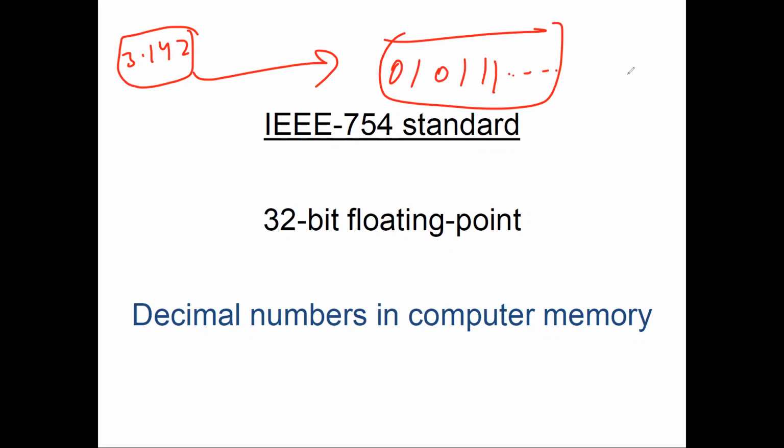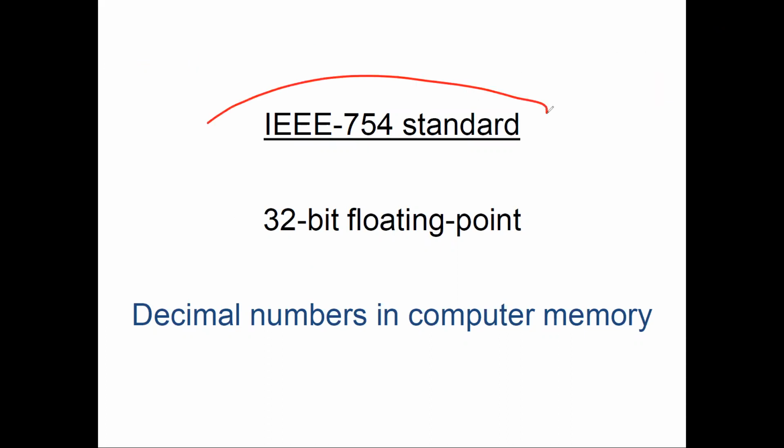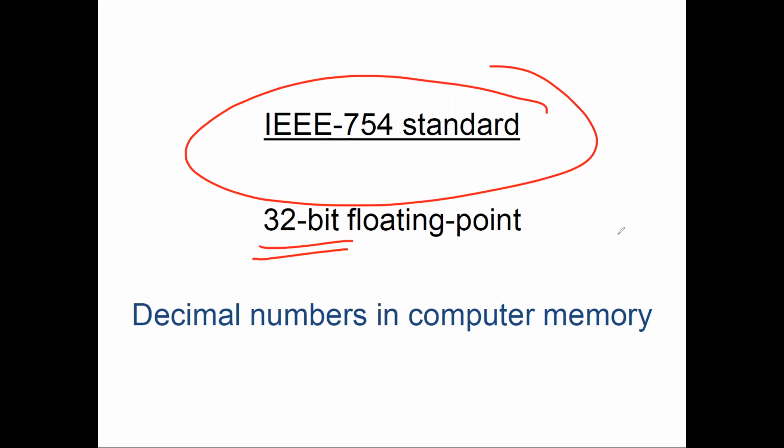Okay, so what actually is this 32-bit number? We cannot write 3.142 directly in RAM. So for 32-bit, we need to understand how this IEEE 754 standard works to write the 32-bit value in the RAM.